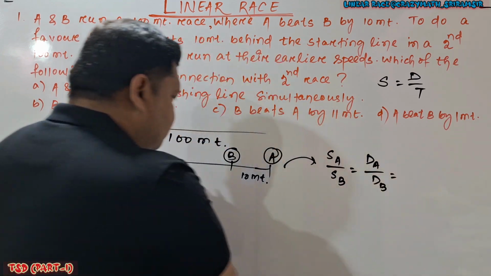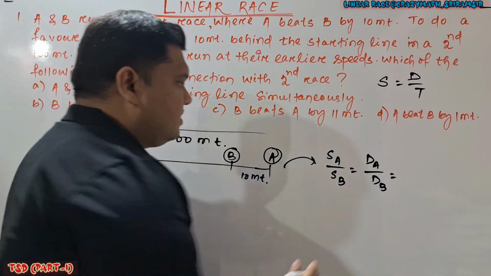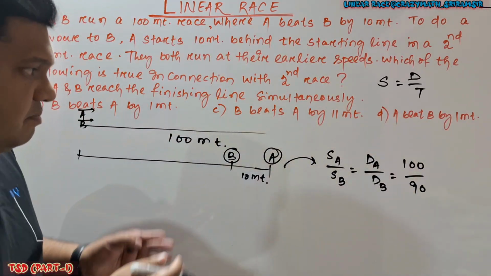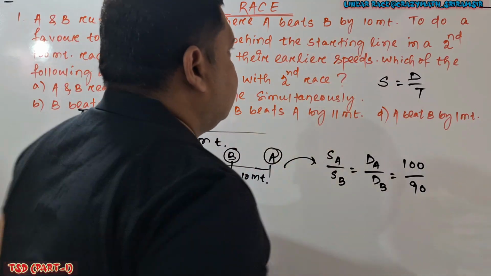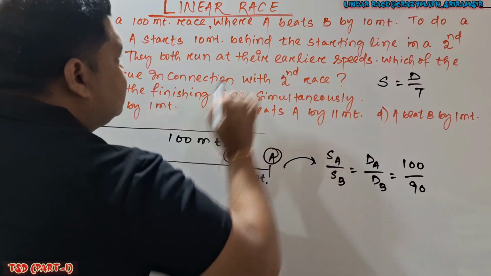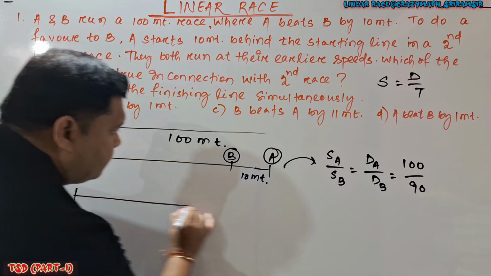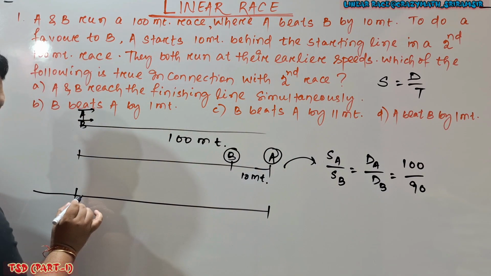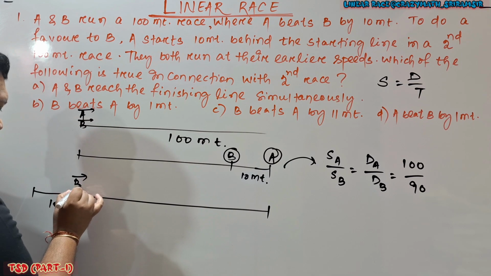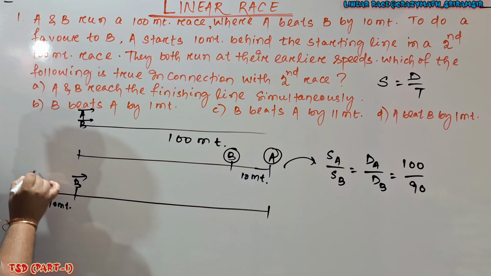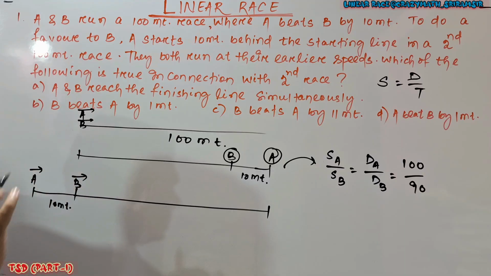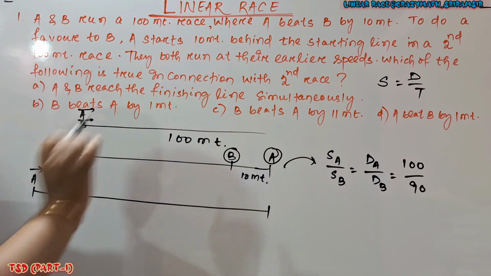And here DA, how much distance does A cover in the first race? A covers 100 meter. At that time B covers 90 meter because A beats B by 10 meter, it is given. Now to do a favor to B, A starts 10 meter behind the starting line. Okay, another race. Here to do a favor to B, A starts 10 meter behind the starting line. That means this is the position of B. But this is the position of A in the second 100 meter race. Track length is already given, 100 meter. They both run at their earlier speed.